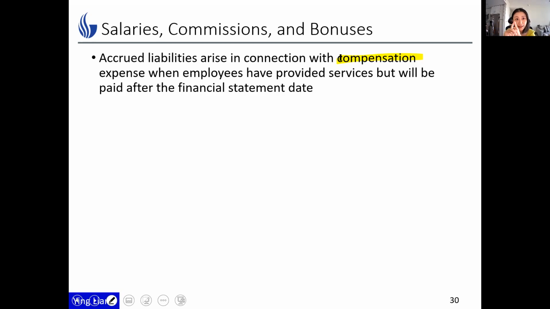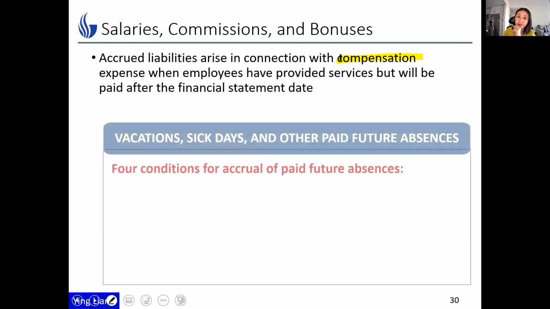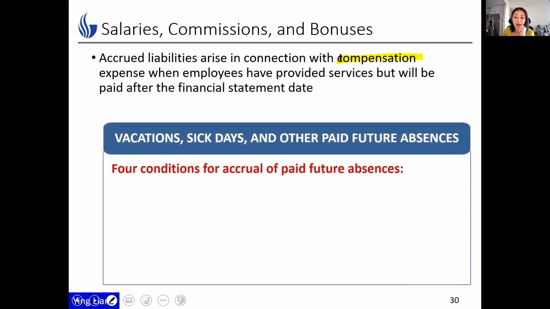Also, not only for the salaries, but also for future absences, such as vacation pay, sick days, and other future absences, if the obligation meets the following four conditions listed here.